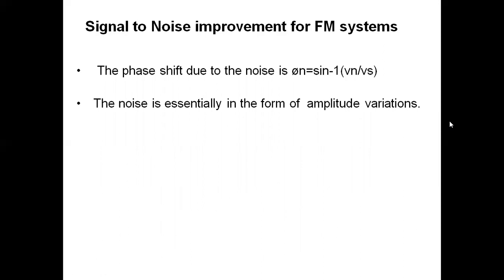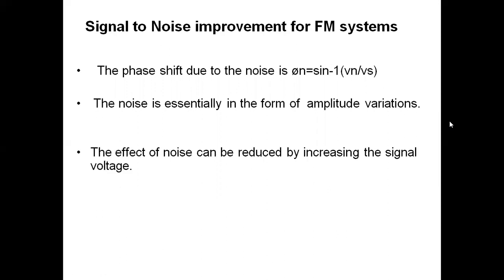The noise is essentially in the form of amplitude variations. Most of the noise added in the channel is random noise, additive white Gaussian noise, where there are variations in the amplitude of the signal. The effect of the noise can be reduced by increasing the signal voltage.